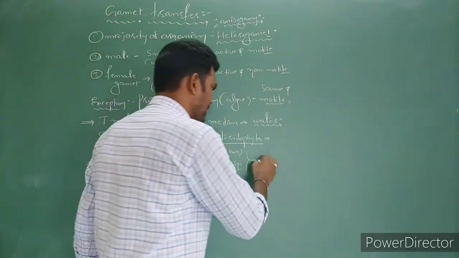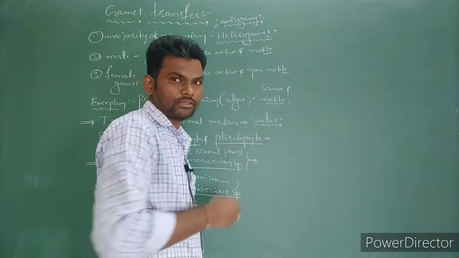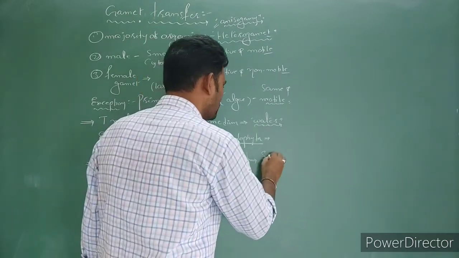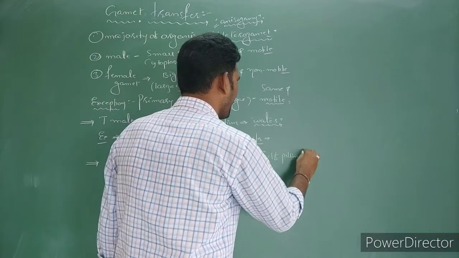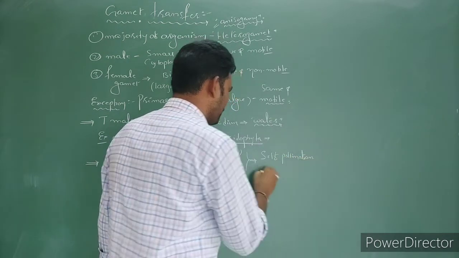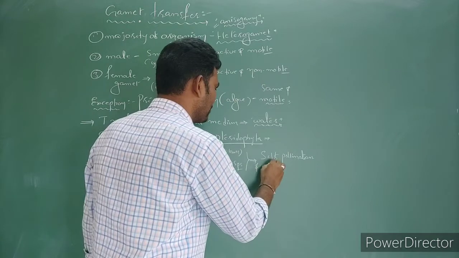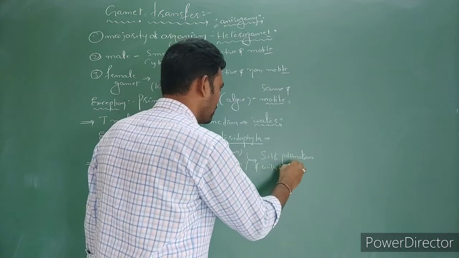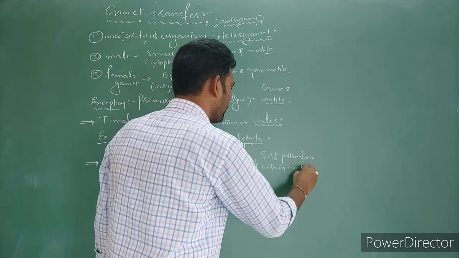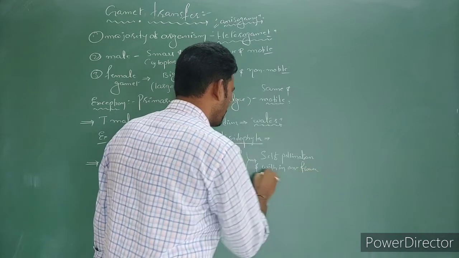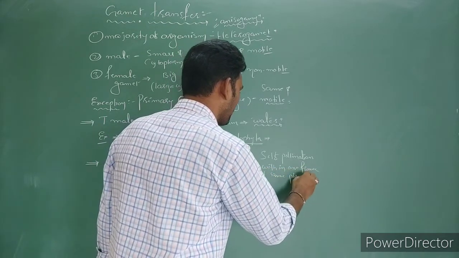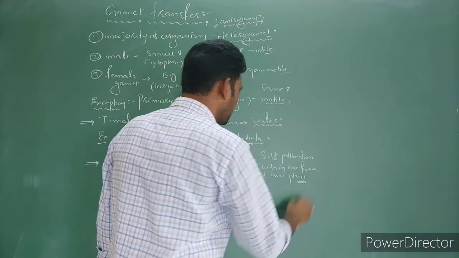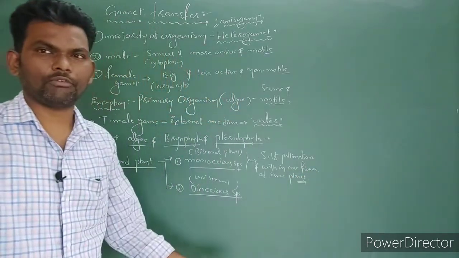So in this case, transfer of the male gamete is very easy. That we can call as what? Self-pollination. It means self-pollination is within one flower of the same plant. Nothing but self-fertilization.